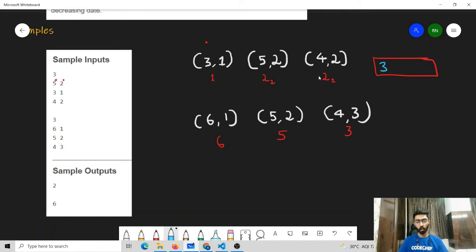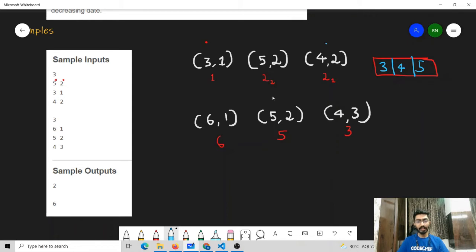After which, she can attempt this exam on the second day, since the value of BI is again 2. So she can attend this exam, and what will be noted down is 4. This exam is attended on the second day. She can again, on the same day, after attending this exam, attend this exam. And if she attends this exam, the value that will be noted down in the register will be 5.